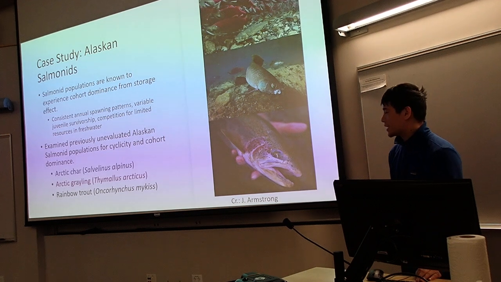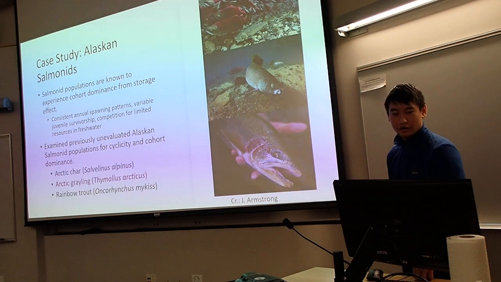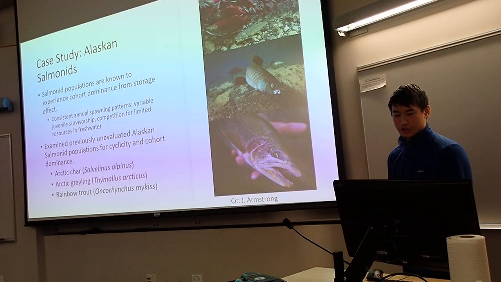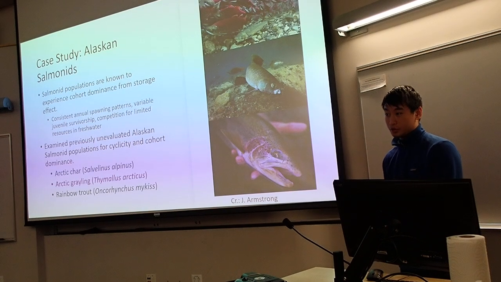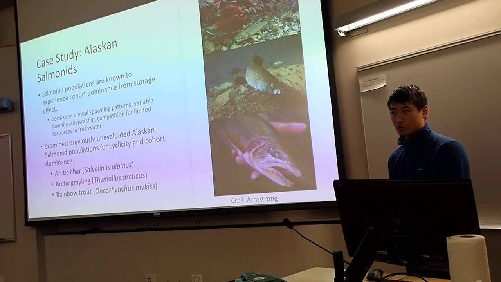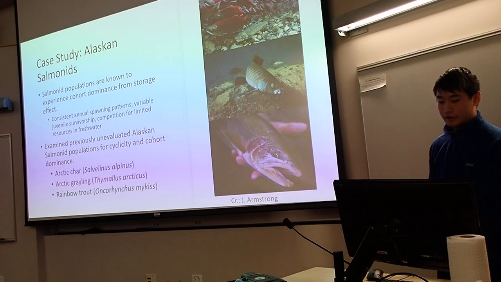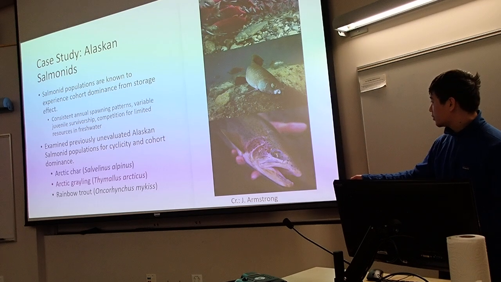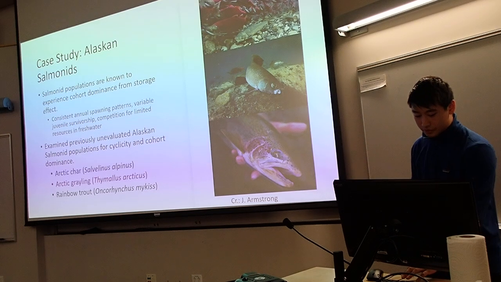And that brings me to the species that I study, which are actually three species of Alaskan salmonids. I study them because they are known to have a number of factors that might lead to storage effects, such as consistent annual spawning patterns, highly variable juvenile survivorship, and strong competition for resources, especially in their freshwater environments. I evaluated three different species for this phenomenon: Arctic char, Arctic grayling, and rainbow trout.